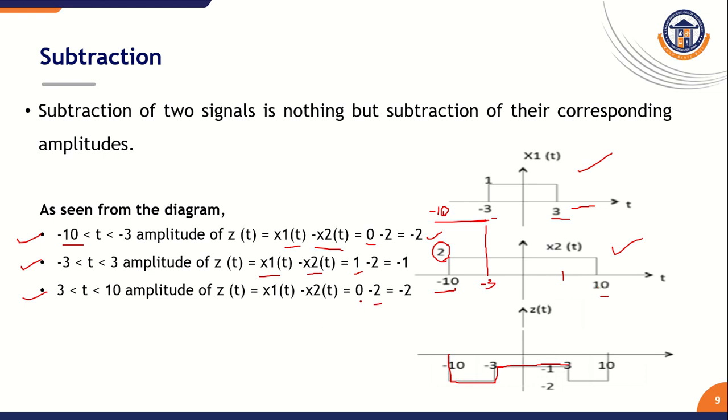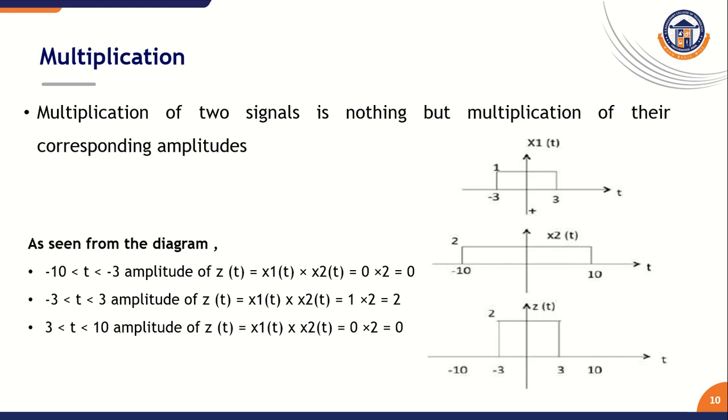That is 2. So now we subtract both values, 0 minus 2, that is equal to minus 2. That can be drawn like this. Now we performed subtraction on the given signals x1 of t and x2 of t. Finally we get this. This is the subtraction operation on signals.